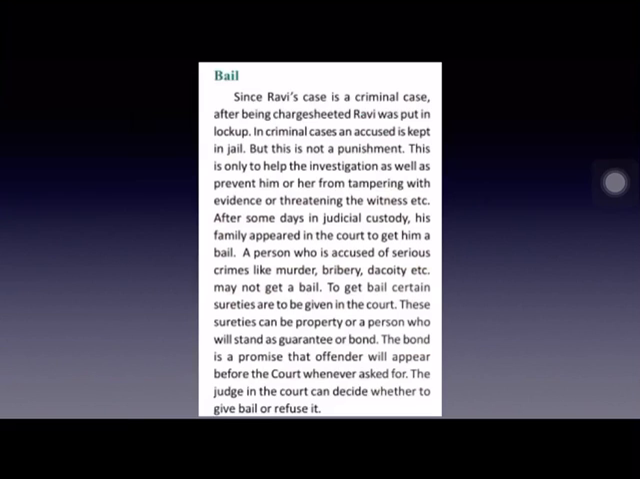After some days in judicial custody, they are brought to the court again. A person who is accused of serious crimes like murder, bribery, dacoity, etc., may not get bail. To get bail, certain sureties are to be given in the court. These sureties can be property or a person who will stand as a guarantee or bond. The bond is just a promise that the offender will appear before the court whenever asked for. The judge in the court can decide whether to give bail or refuse it.